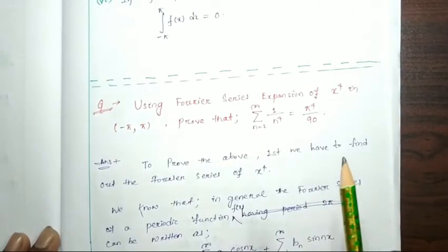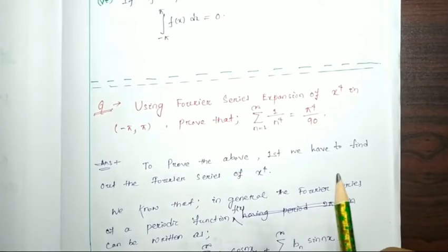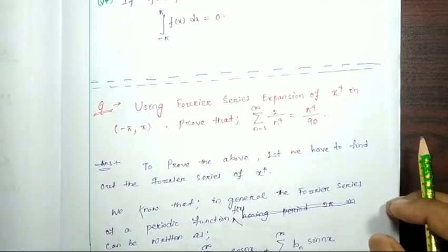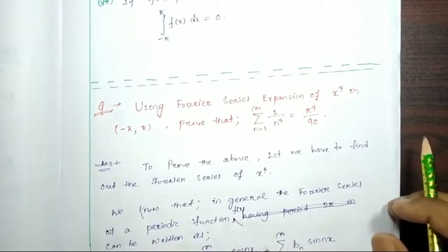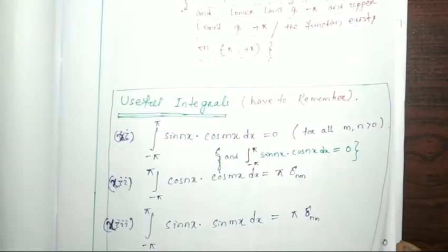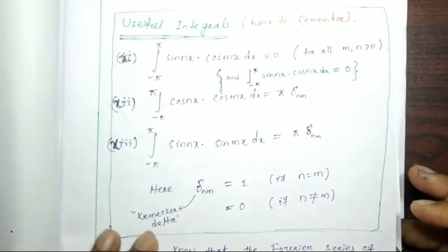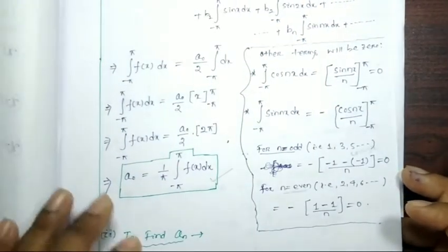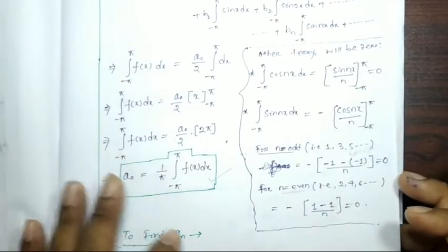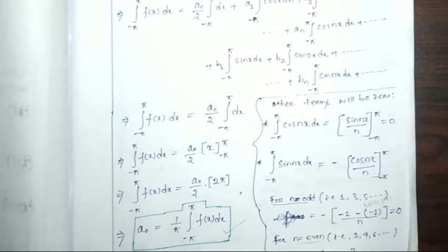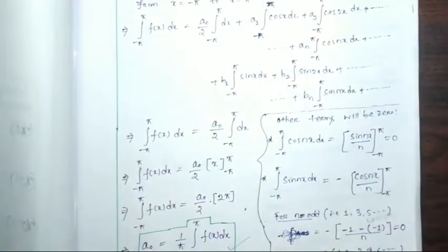Up to lecture number 5 we have discussed the introduction part of the Fourier series and how to find the Fourier series of a function which is periodic with period 2 pi, and some useful integrals were also given in the last videos. And to find the Fourier series of any function, we need to find a0, an, bn.